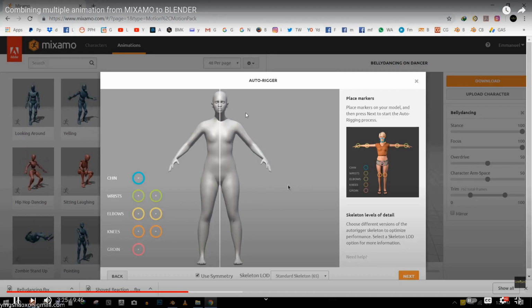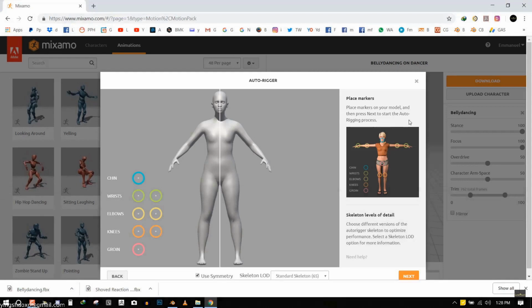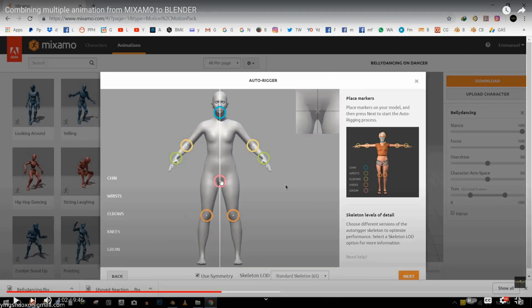Place the markers on the body parts. As you can see, they have a very nice color-coded guideline window to achieve the best result. So let's start with the chin around here. So we'll grab the wrist, and symmetry is turned on, so it's gonna do the other one for you. And you can always turn off the symmetry, but I don't know why you would want to do that. So for the elbow, do that, and for the knee. Anyway, after those drags, you'll get a graph like this.